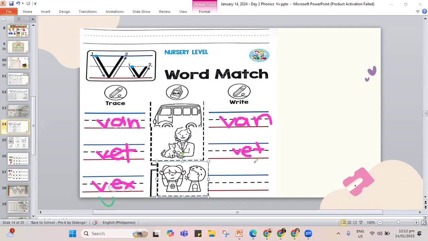And then the last one will be vex. V, E, and X. Try to remember where you need to write your lines. Follow the space for it. And then you take a leave after finishing this one, because I think it's time for us to do the next work.